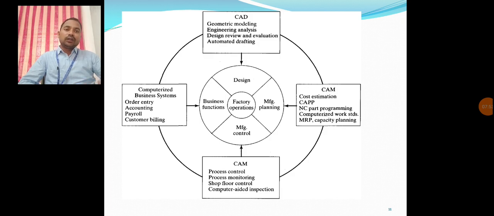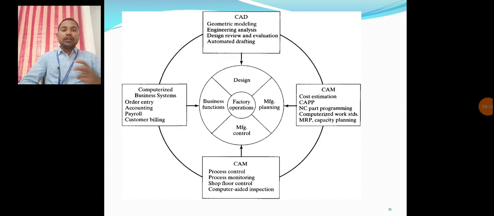In this design category, we need to analyze and evaluate the object, and finally we get the drafting that belongs to the design. After completion of the design, we can transfer it to the manufacturing planning department.